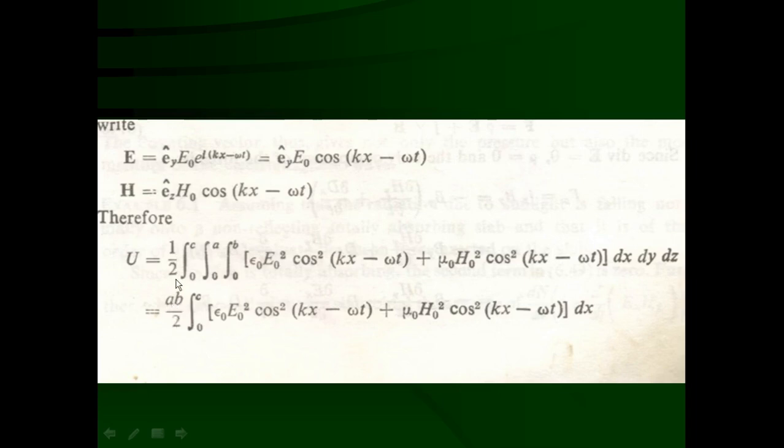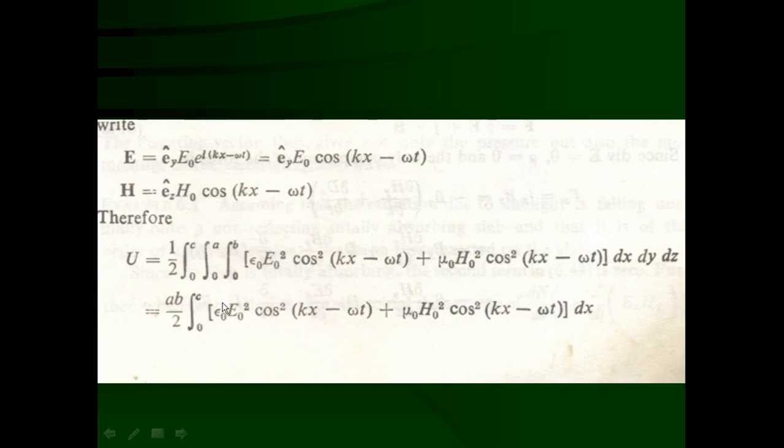height, divided by 2, and the line integration along the x direction from 0 to c of epsilon 0 E0 square cos square (kx minus omega t) plus mu 0 H0 square cos square (kx minus omega t) into dx. So this way we get the line integration along the x direction. This part, cos square, depends upon x and t. Now this is the instantaneous total energy inside the box.